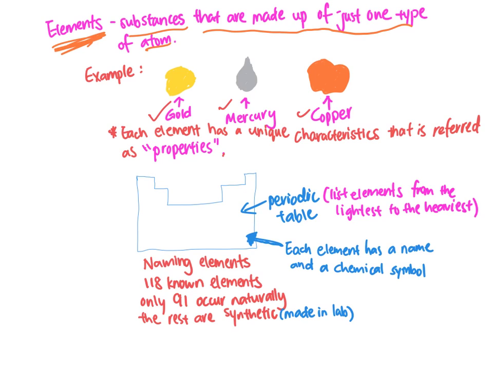And each type of element has a unique characteristic that we call properties, okay? It is kind of like their personality. All right, so each element has its own personality. That's what makes them unique. And that personality in science, we call properties. You have to remember this word. It will be used very frequently.